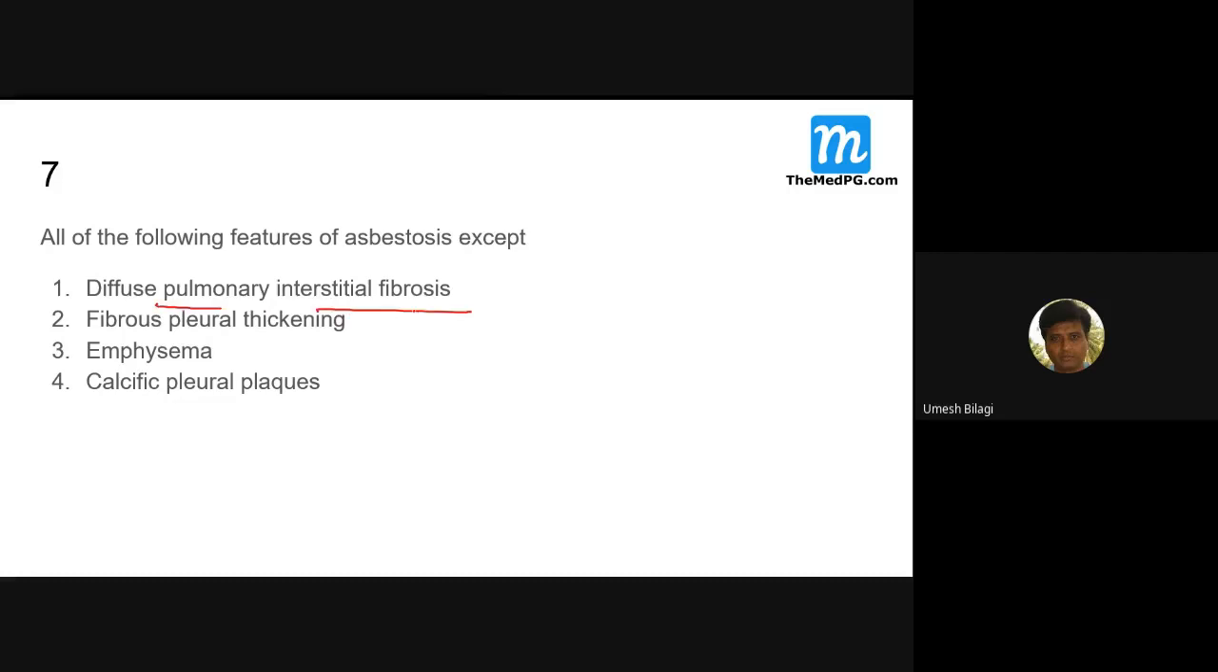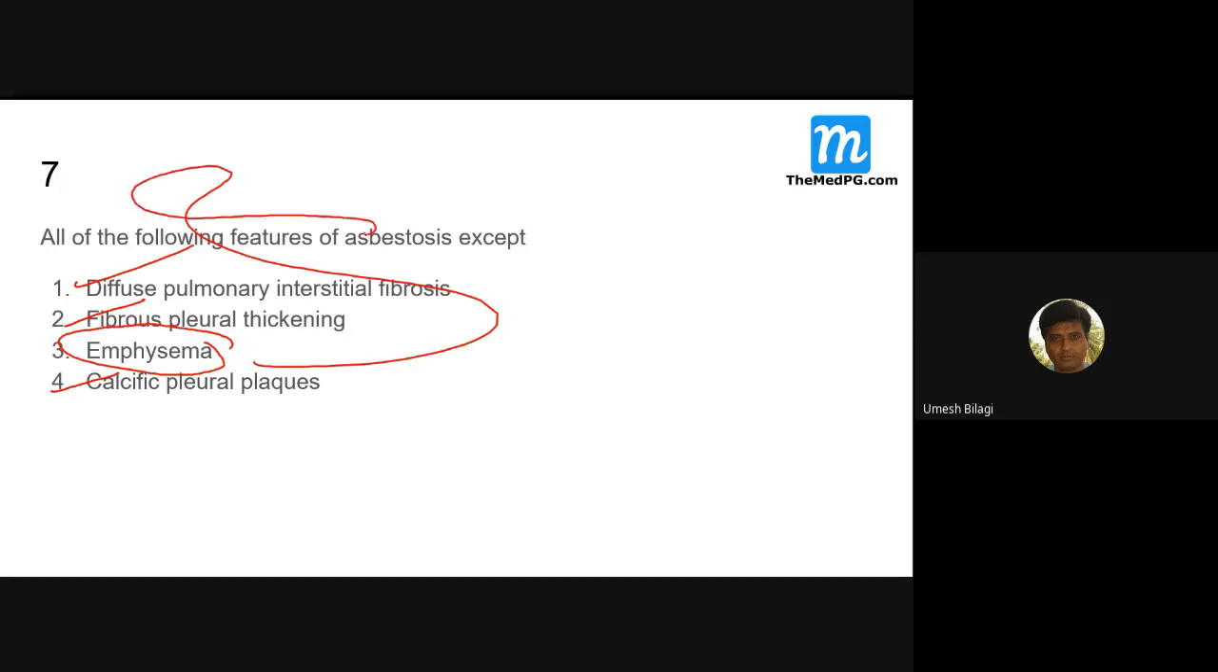Diffuse pulmonary interstitial fibrosis can occur definitely. As I said, fibrous pleural calcification, pleural plaque and all that. Plaque is here. Fibrous thickening of the pleura can be there, diffuse can be there. This emphysema is not a feature of asbestosis. Okay.